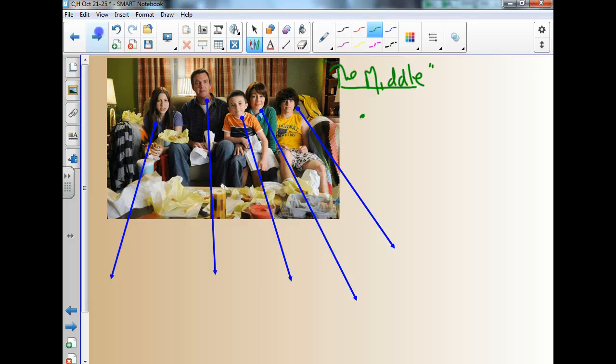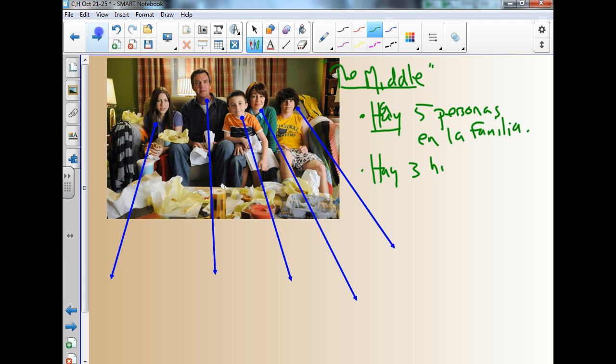So una palabra muy importante, right? La palabra hay, there is or there are. So en este caso, that's not an accent, that's part of my A. Hay, ¿cuántos? Hay 5 personas, ¿verdad? En la familia. So, podemos describir la familia con la palabra hay. Luego, si seguimos, podemos decir que hay 3 hijos, ¿verdad? There's 3 kids in the family. Hay 3 hijos. Y también hay 2 padres, right?